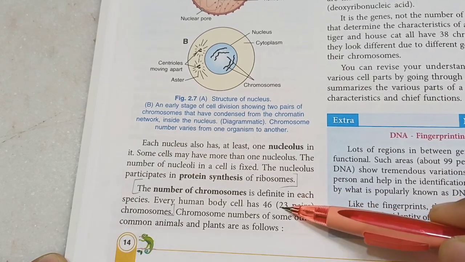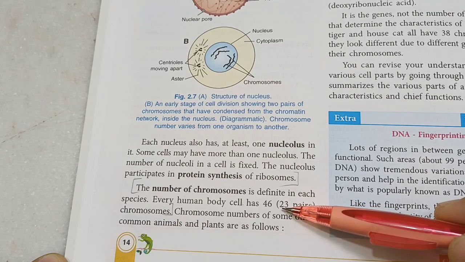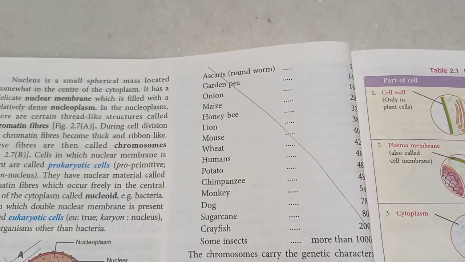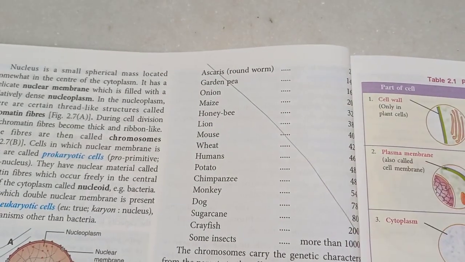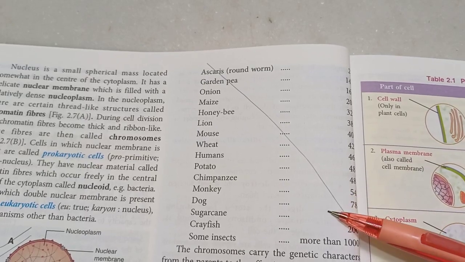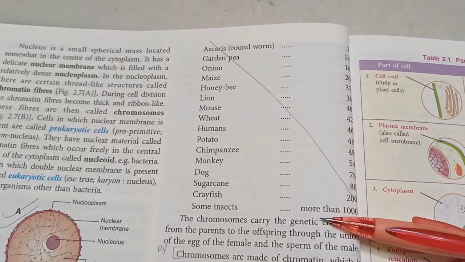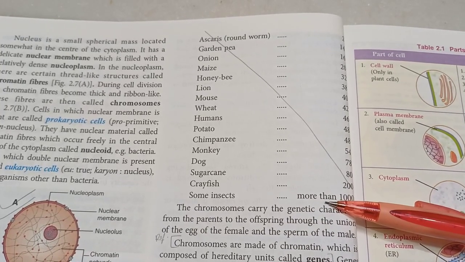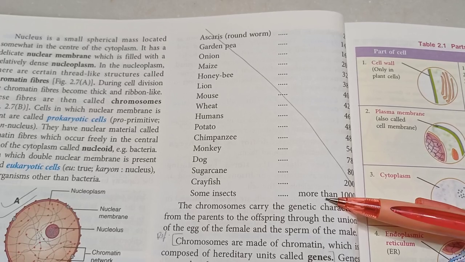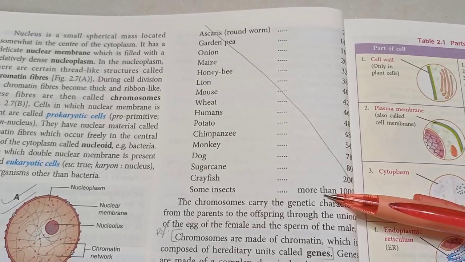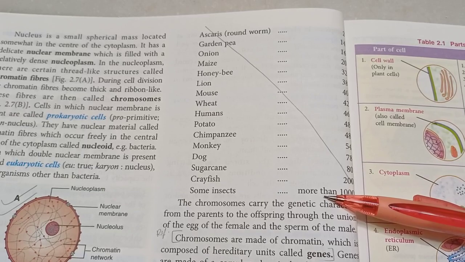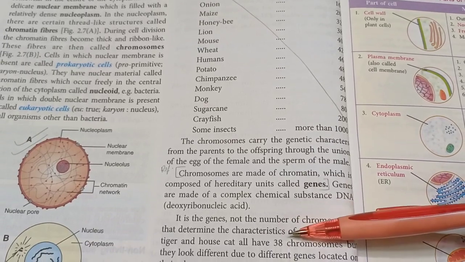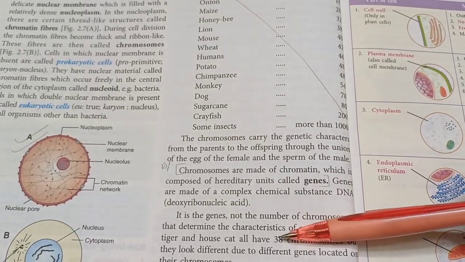So humans have 46 chromosomes, but a gorilla might have 48 chromosomes. So different species have different numbers of chromosomes. Cancel this, you don't have to learn it unless your teacher is in the mood of making you learn useless things. Insects have more than 1,000 chromosomes per cell, and each cell is a replica of the other. Same chromosomes are copied when cell division occurs. But everybody in the cat family has 36 chromosomes, be it the cat, tiger, lion. So the number of chromosomes is not what matters.